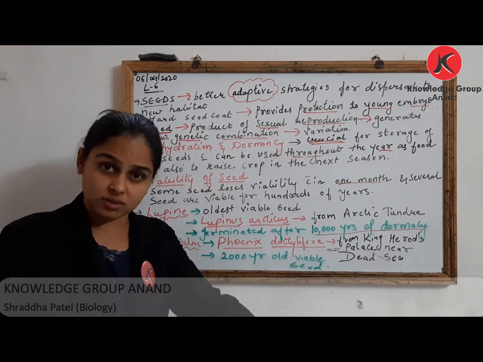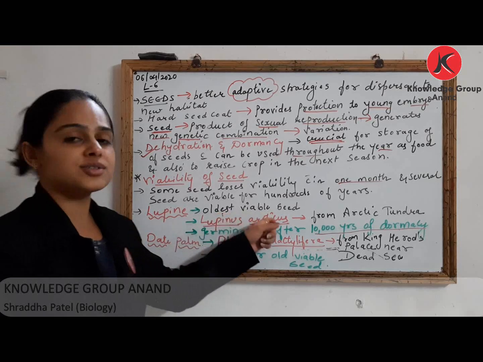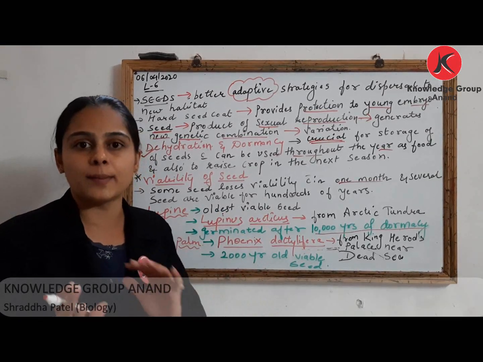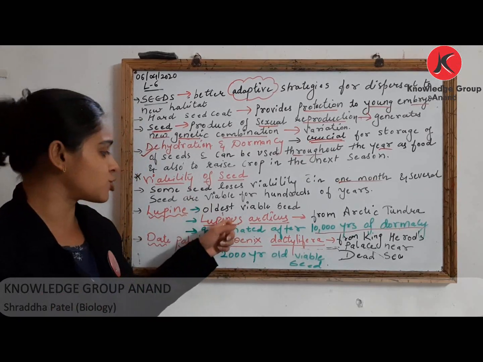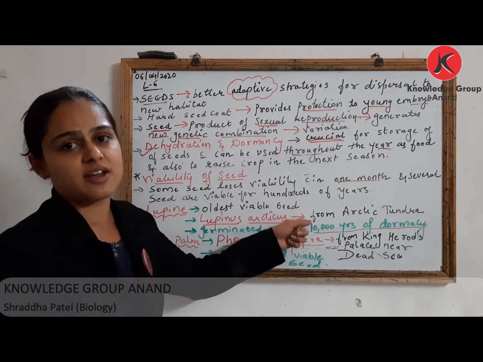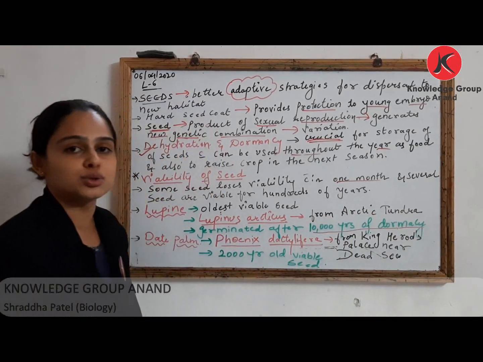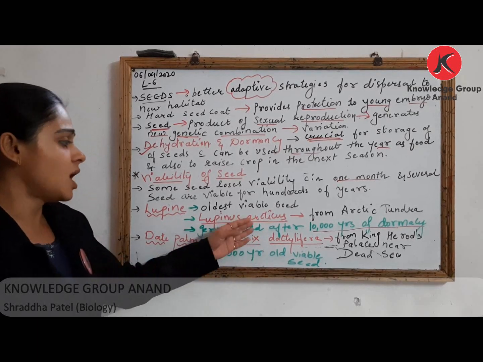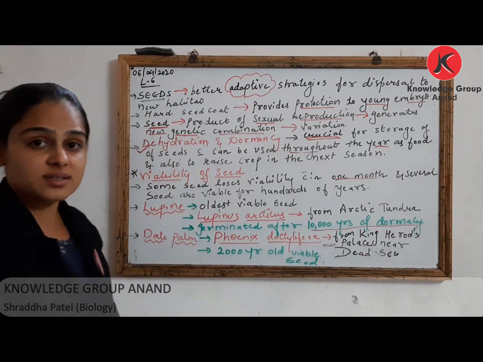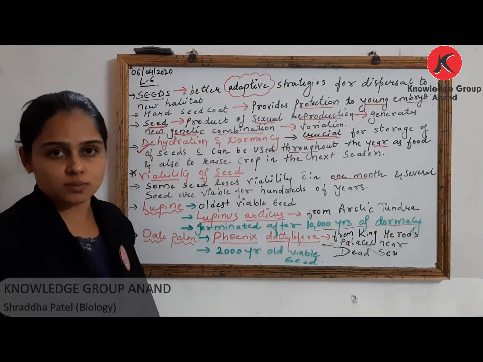Once they are sown, they grow and produce flowers. Most important point, the oldest viable seed is of lupine, that is Lupinus arcticus. Of course they were obtained during excavation from Arctic tundra, ये भी आपको याद रखना है. These seeds germinated after 10,000 years of dormancy.